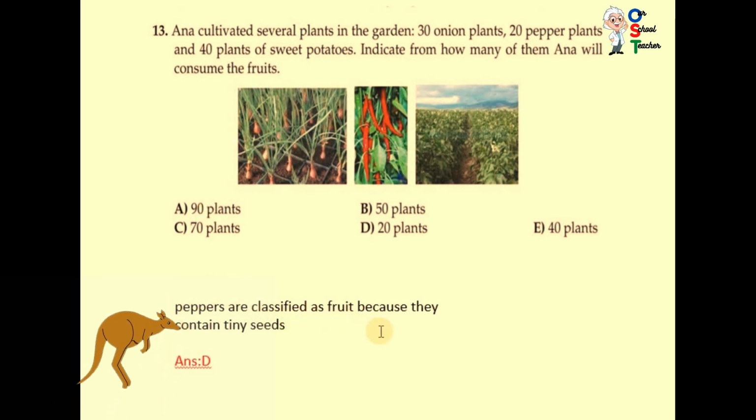Actually, peppers are classified as fruit because they contain tiny seeds. Onions and potatoes are not fruits; they do not contain seeds. They are stems. So, from how many of them will Anna consume the fruits? Only pepper. So 20 pepper plants. Anna will consume 20 fruits from 20 plants. So D is correct.